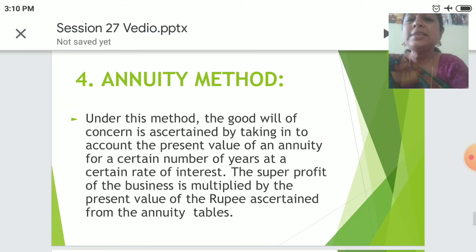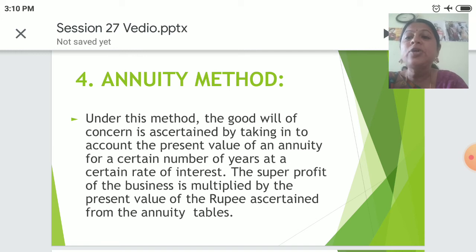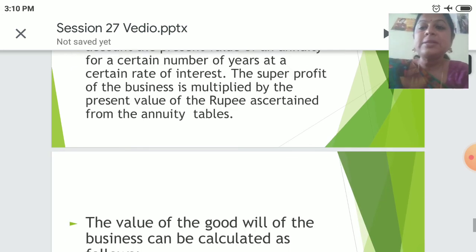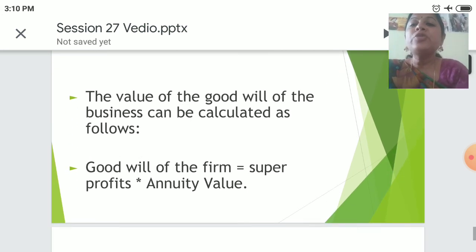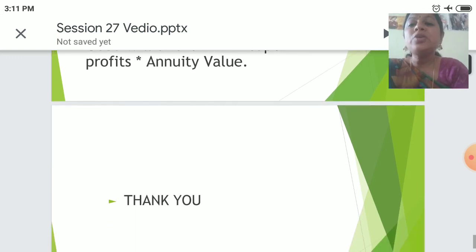So let's see the last, annuity method. Under this method, the goodwill of the concern is ascertained by taking into account the present value of any annuity for a certain number of years at a certain rate of interest. The super profit of the business is multiplied by the present value of the rupee ascertained from annuity tables. So the value of goodwill of the business can be calculated as follows. Goodwill of the firm equal to super profit into annuity value.